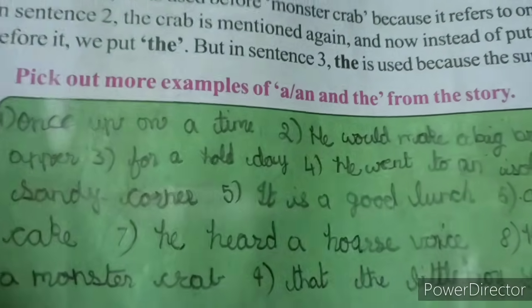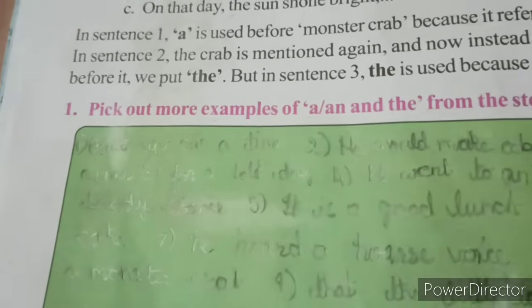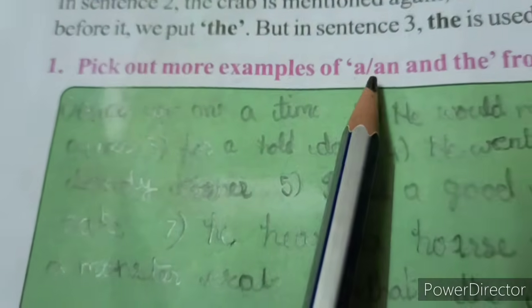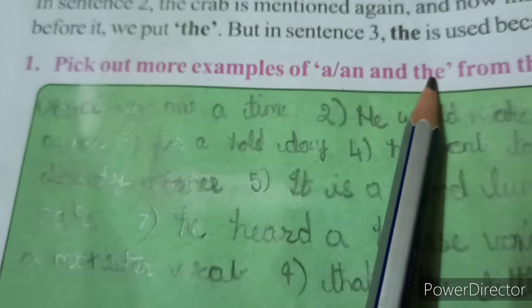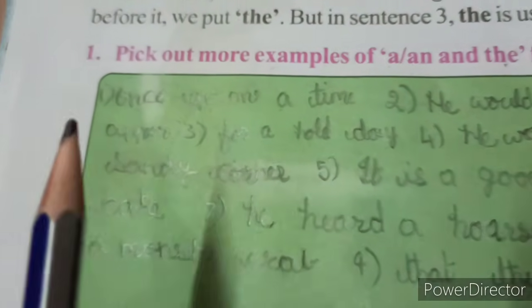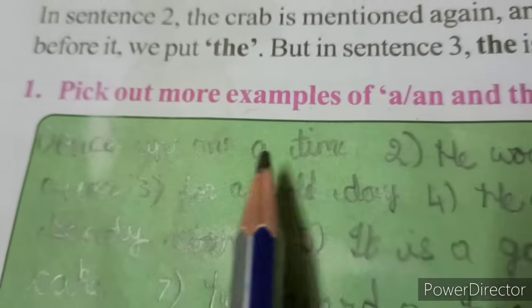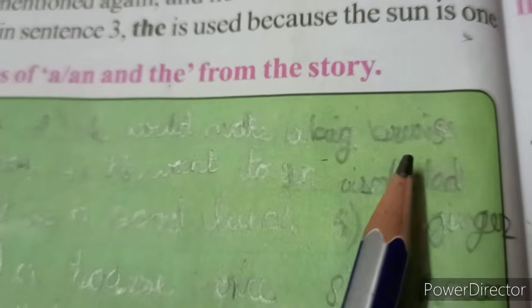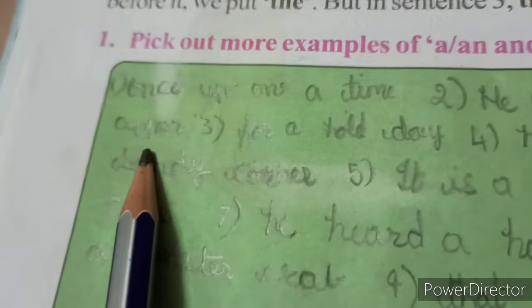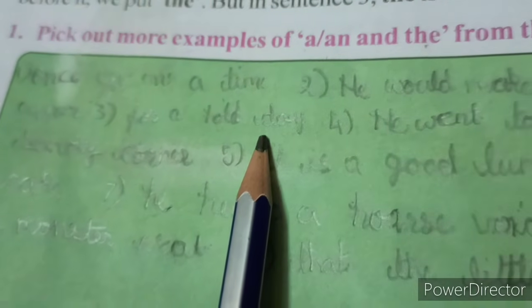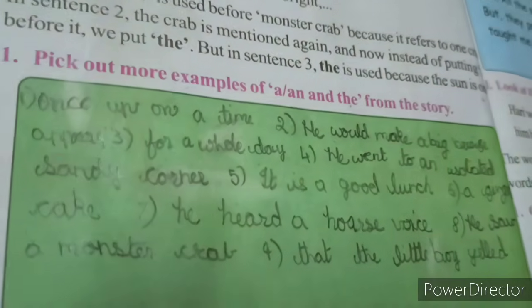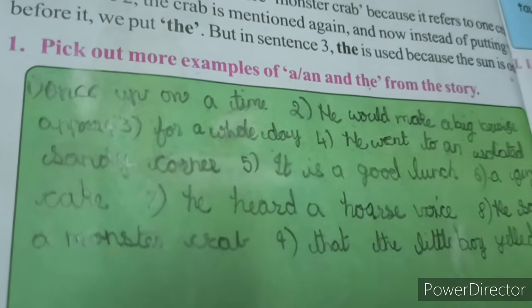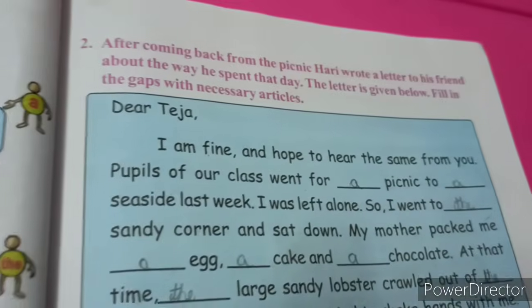So from the lesson, you read the lesson and pick out the sentences which consist of a and the. Okay, here we have written a few examples. You can see here. Once upon a time, he would make a big breeze appear for a whole day. So like this, you write down a few examples from the lesson. Okay, next we'll see the next one.